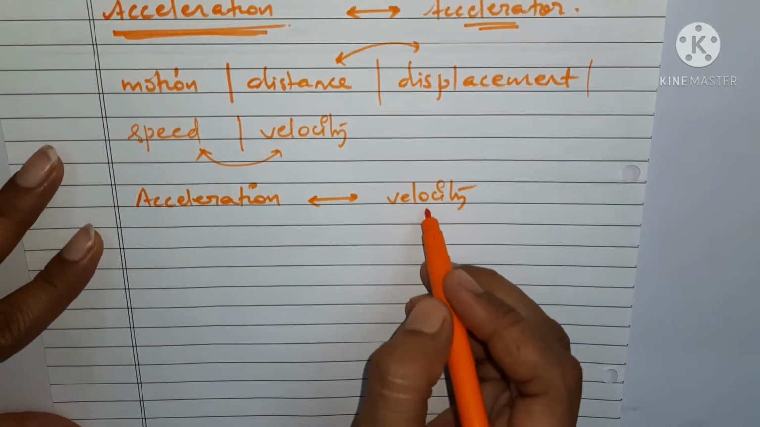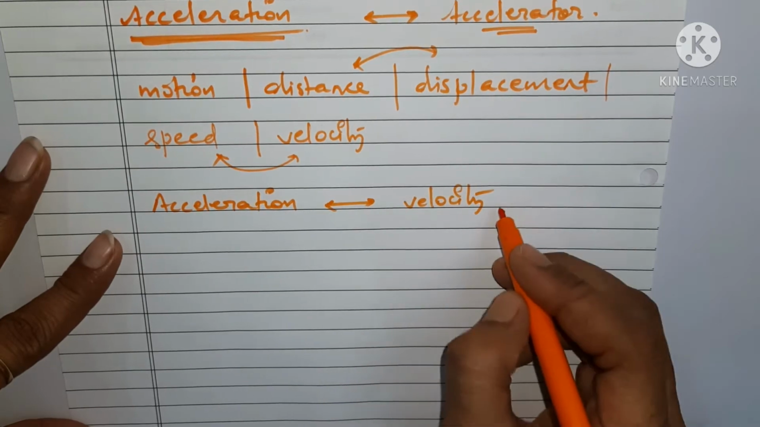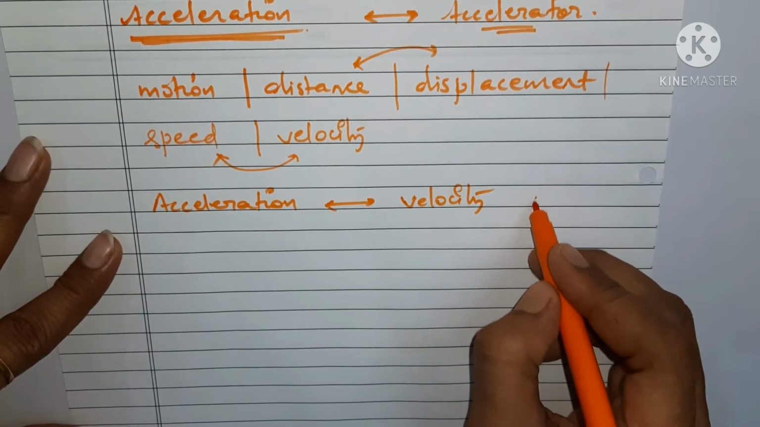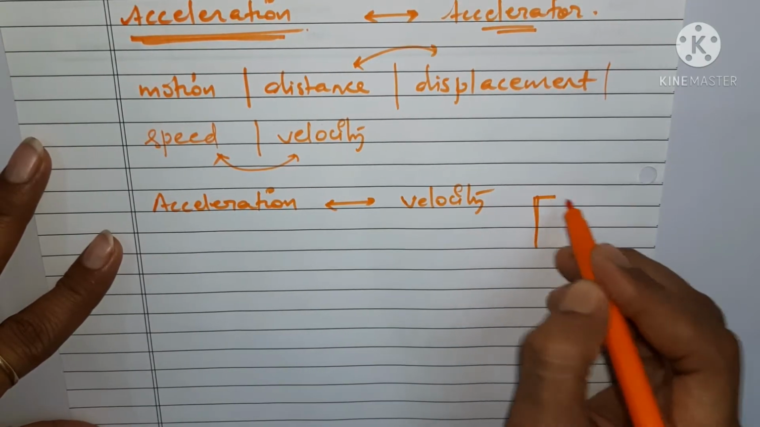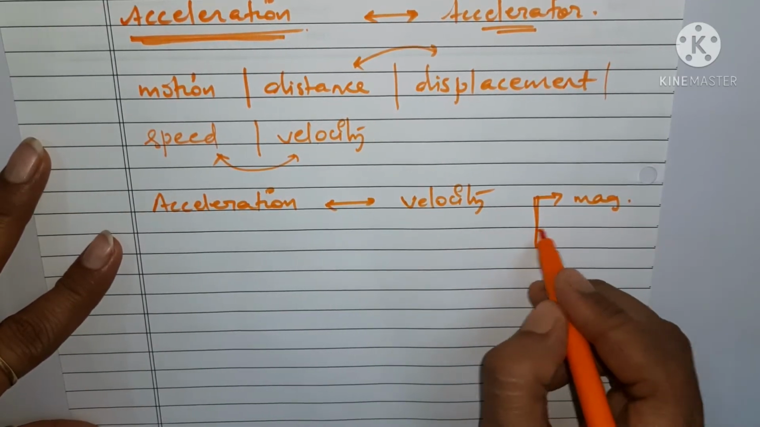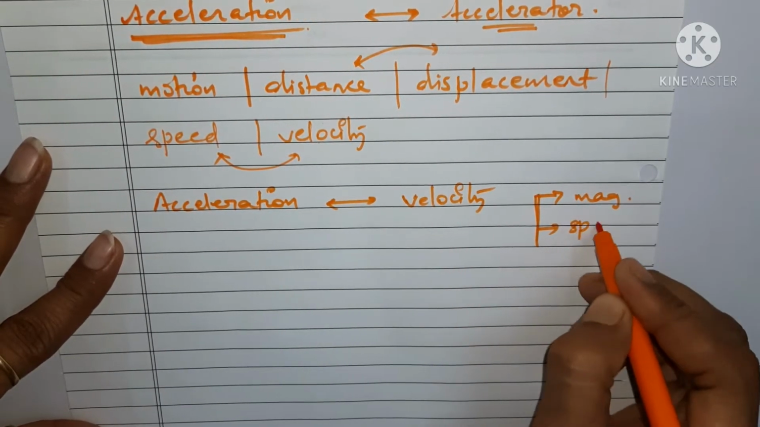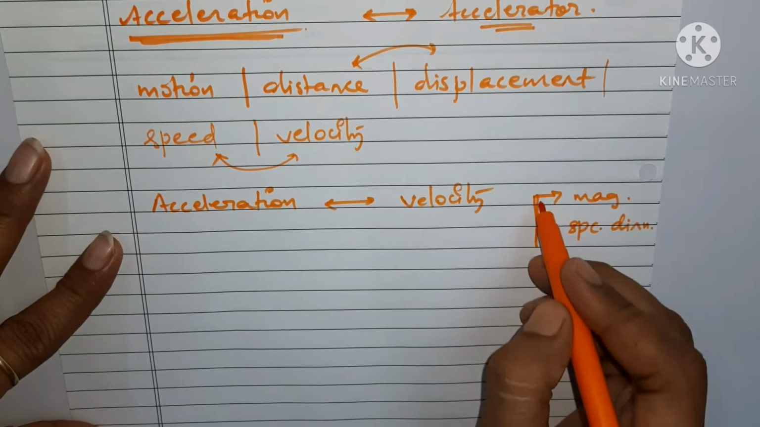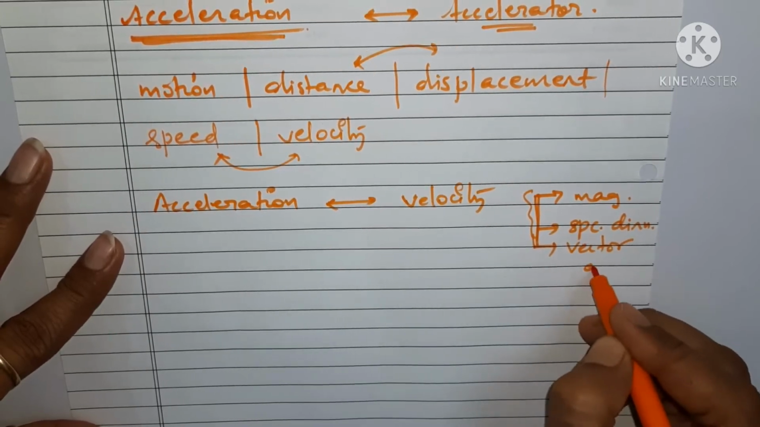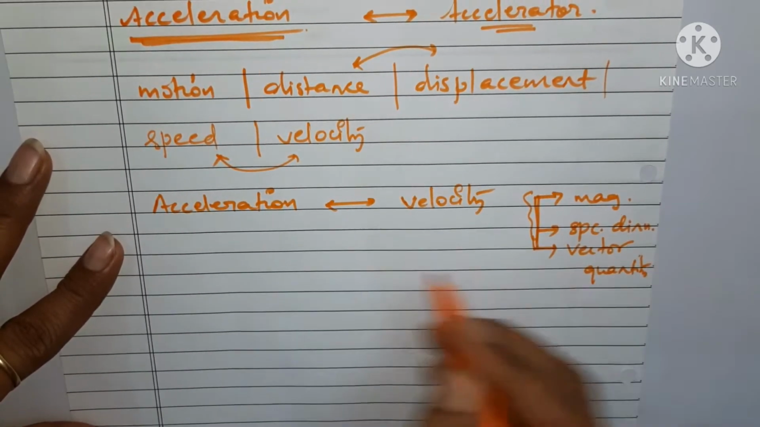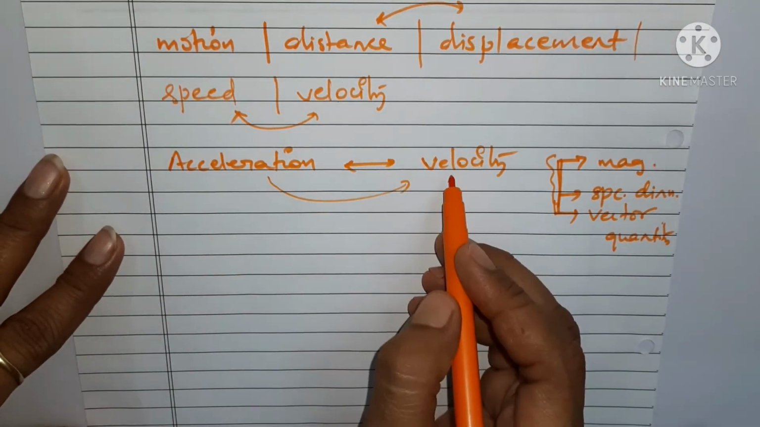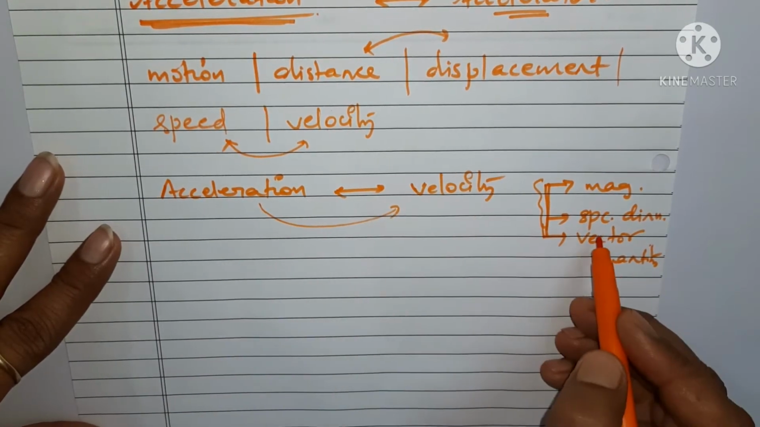So this is a word related to velocity, and velocity is related to magnitude and a specific direction. It means it is a vector quantity, right? Why am I talking about all these things? Because the same thing is going to apply on acceleration, as it is related with velocity.